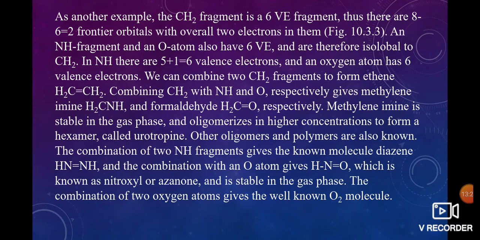So we combine two CH2 fragments to form ethene, and CH2 with NH and oxygen gives methylimine and formaldehyde. Methylimine is stable in gas phase, and at higher concentration forms a hexamer called urotropine. Other oligomers and polymers are also known.